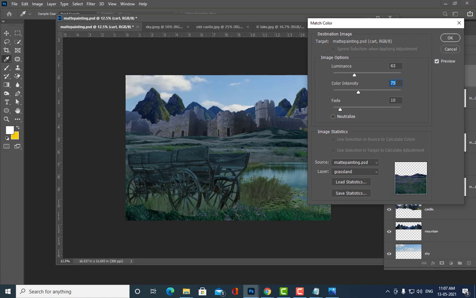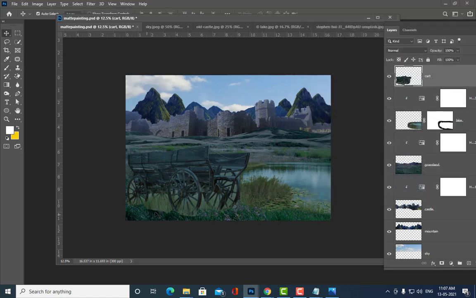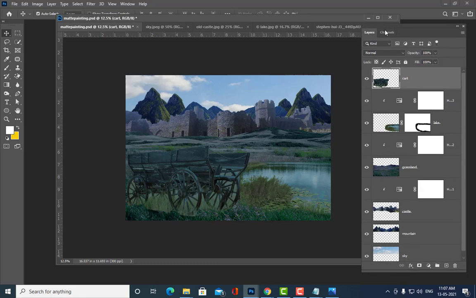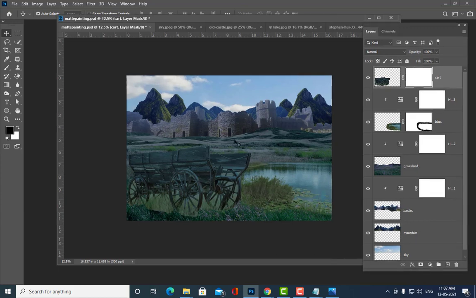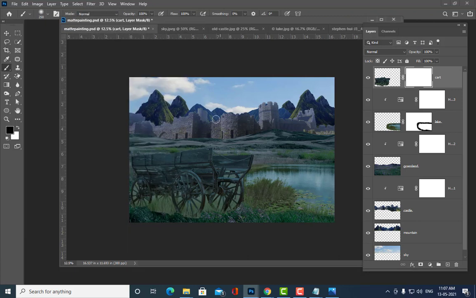Okay, so once we have done like this, so now let us try to adjust these areas, okay. So we are going to now apply a mask to this. So normal mask will apply, and then so what will do now? So let me take a brush. Let us take a soft round brush. So let me paint it like this. So wherever you see these soft hard edges, okay.